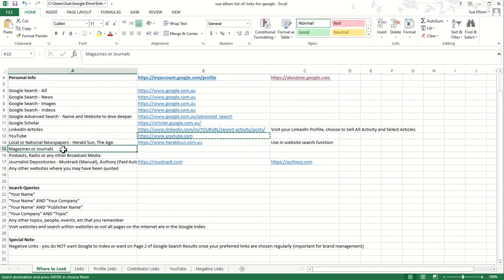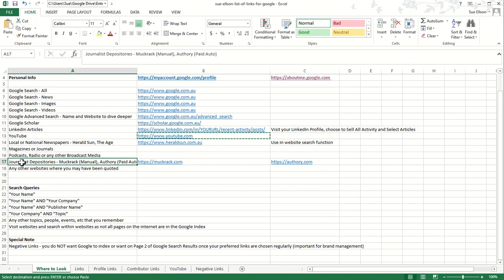The next one is any magazines or journals that you have had publications in, any podcasts, radio programs, or other broadcast media. Remembering, of course, that you can only link to it, you cannot reproduce it on your website, because as soon as content is being published by somebody else, it belongs to them.